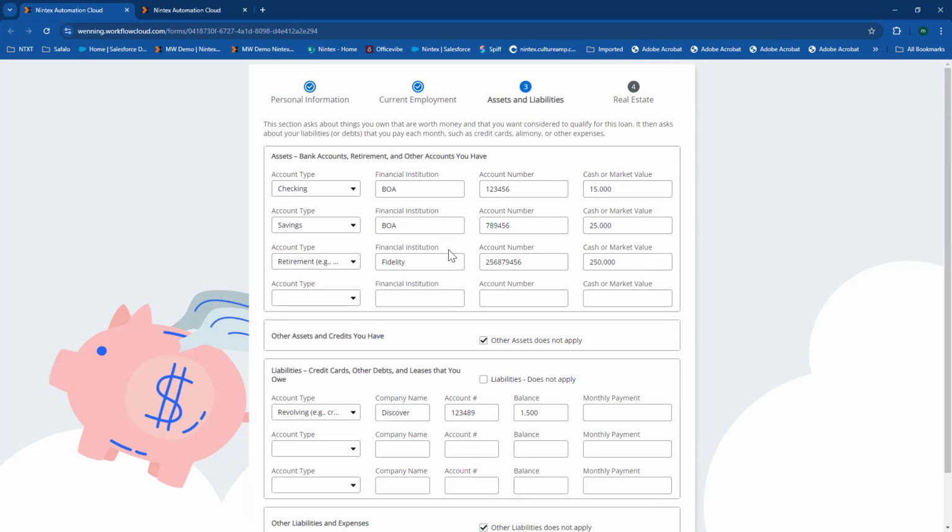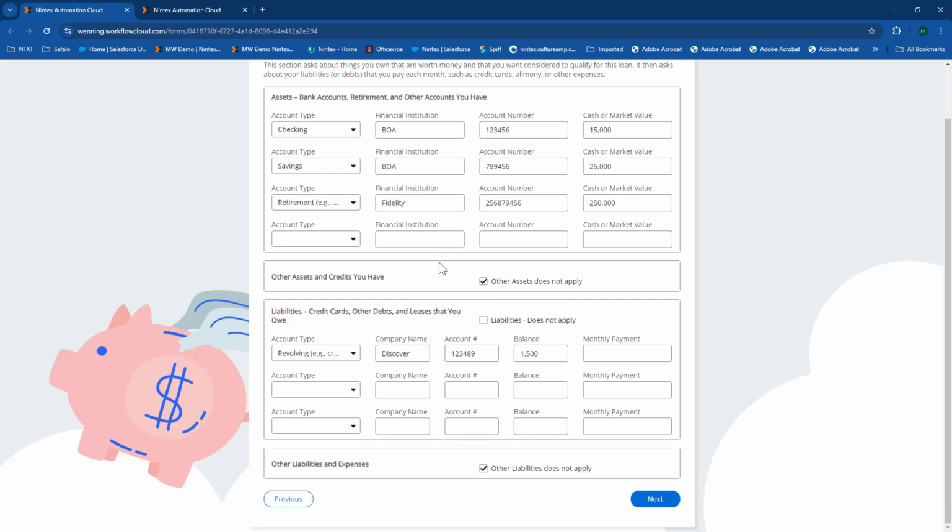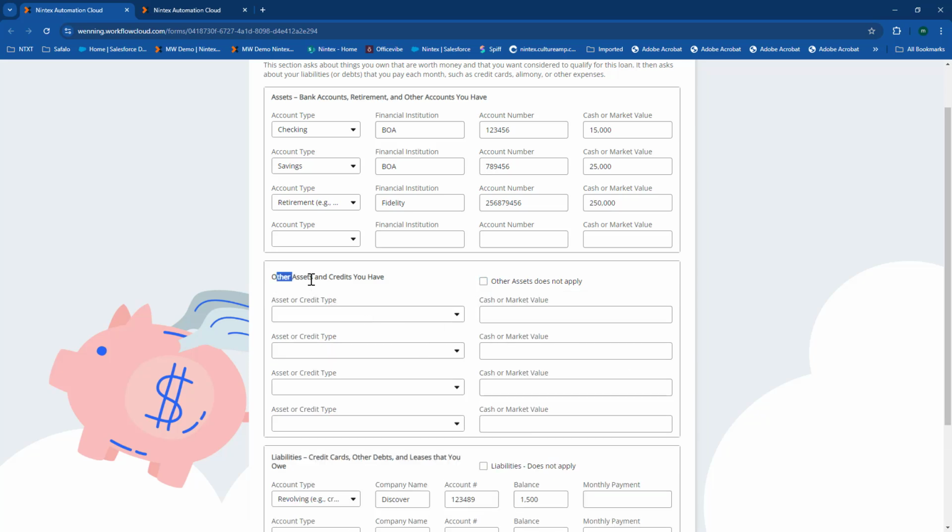One thing I'll point out on this page is that with the Nintex forms, we are able to, using our rules engine, show and hide fields based on information in the form. So if I check a box, or if I select something in a drop-down, maybe I want to show or hide a field based on that. You'll see if I uncheck the other assets and credits checkbox here that it doesn't apply, it brings out that section where we could then fill that in.